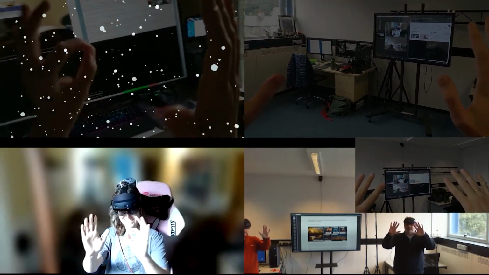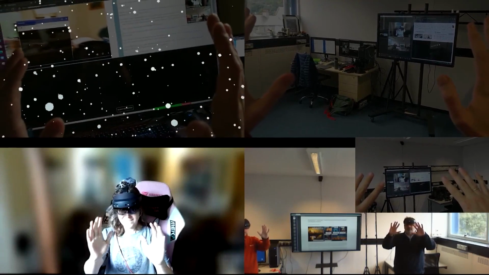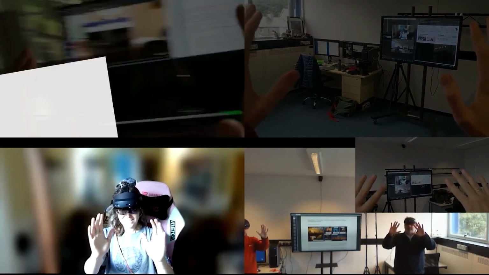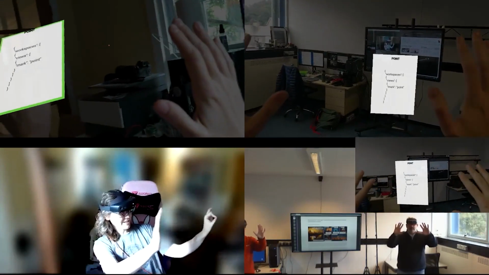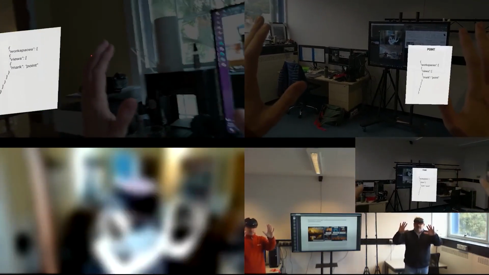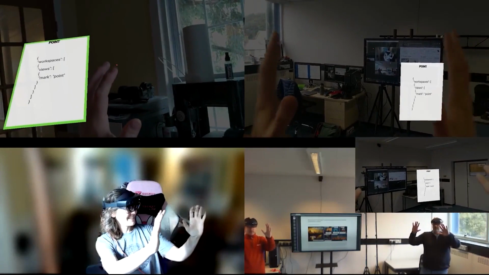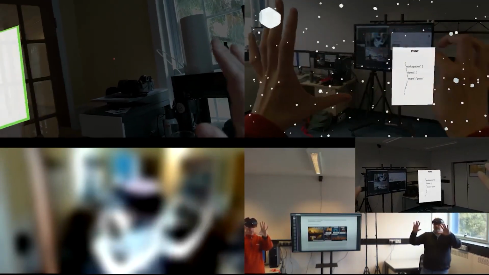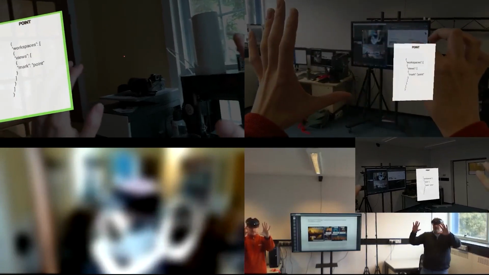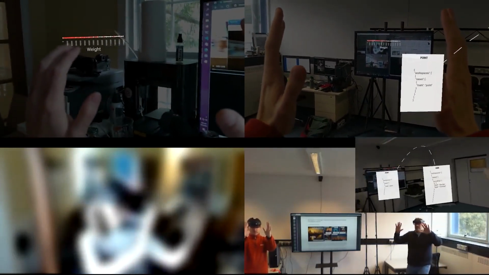We use this metaphor of magic in large part because the primary input modalities of mid-air gestures and spoken word, alongside that of direct manipulation with objects in the view, were both motivated by an assortment of magic systems. With that said, magic has influenced a number of our design decisions, such as the use of glowing particles to indicate that the user's hands are being tracked for input, or, of course, our naming conventions.